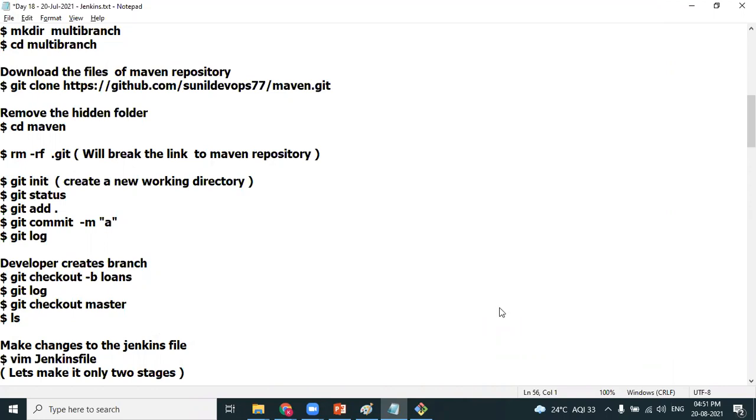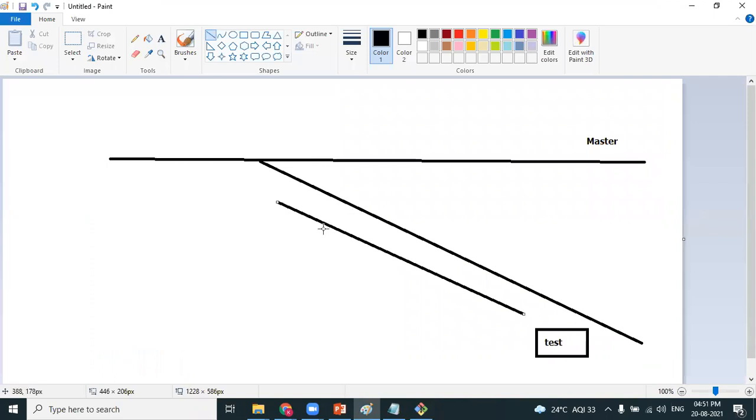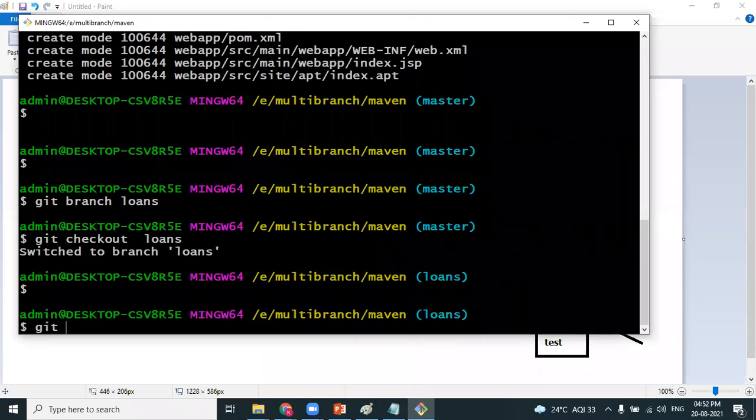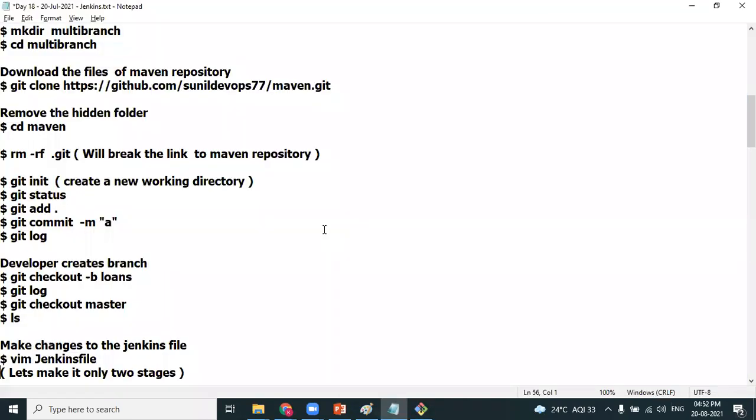Coming back to the Git concept, when a branch gets created, the commit history will be copied into the new branch, isn't it? Correct. So here also, how many commits will we have? Git log --oneline. Here also you'll have one commit. Obviously one commit. So how many branches in total? Your tree has 2 branches. One is the master branch, which has some files. The loans branch also has some files. When I say the commit is copied, technically files are getting copied. Am I right? Correct. This concept is understood.